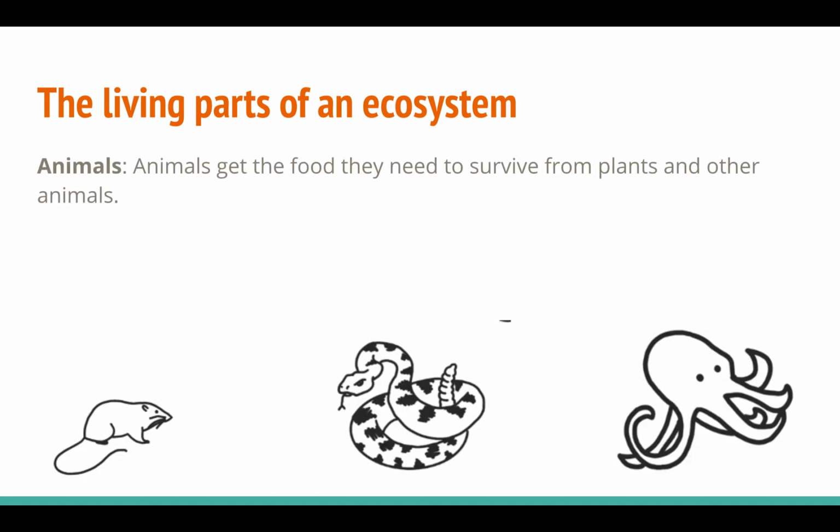Next are animals. Animals get the food they need to survive from plants and other animals. So an animal can eat just plants, they can eat plants and animals, or they can eat just other animals. But the key is that they get the food they need from those places.